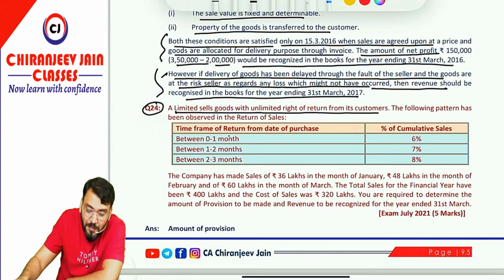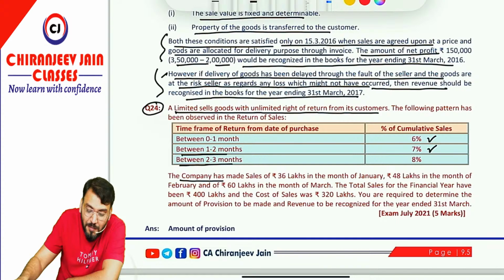The following pattern has been observed in the return of sales. The time frame for return from the date of purchase: between 0 to 1 month, 6% of goods may be returned. This is a probability. Between 1 to 2 months, 7% of the goods may be returned. Between 2 to 3 months, 8% of goods may be returned.